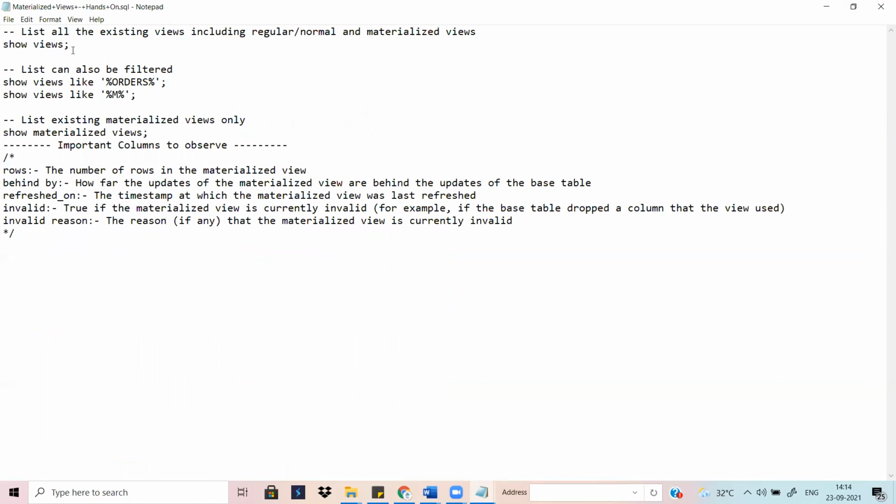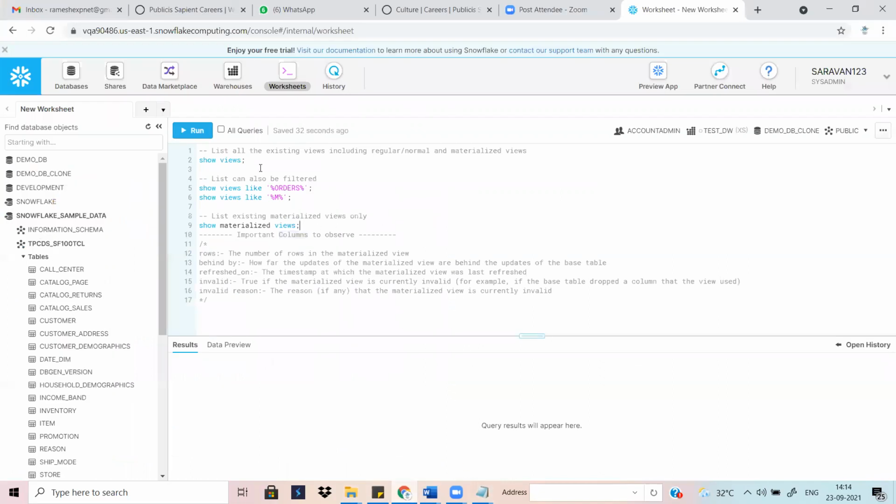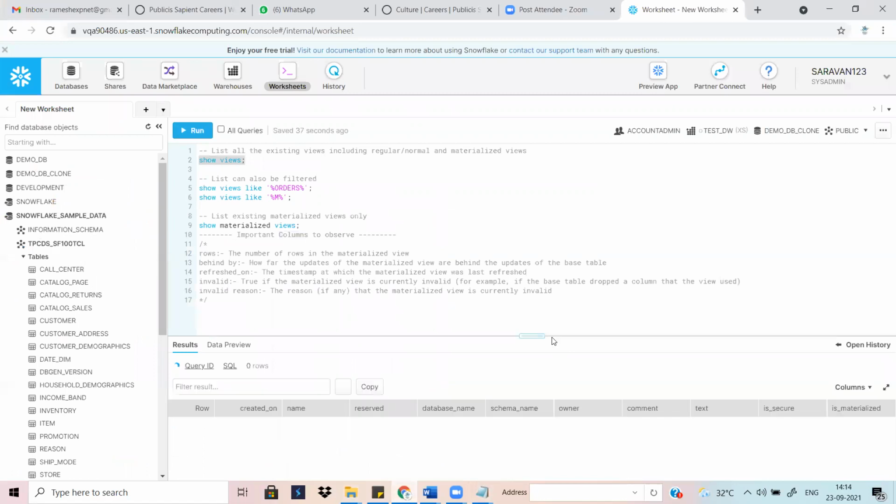Suppose you want to see the list of the views. You can use the SHOW VIEWS command, normal traditional SQL. Right now there is no view, that's why it's not returning anything.